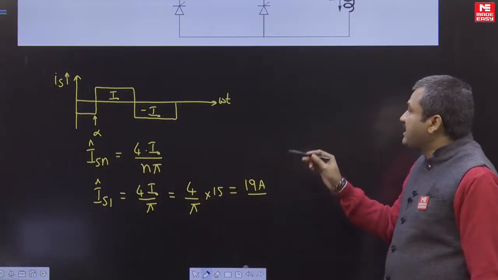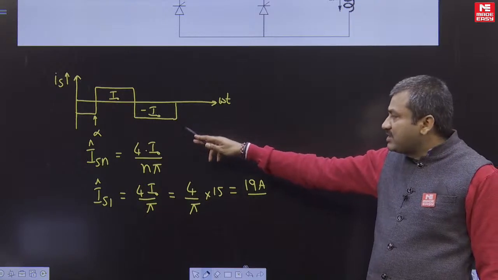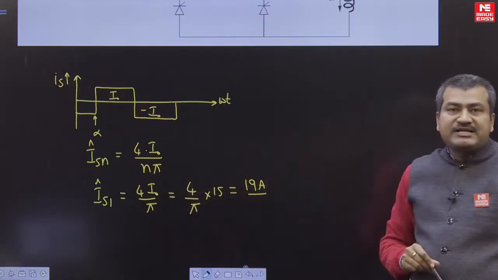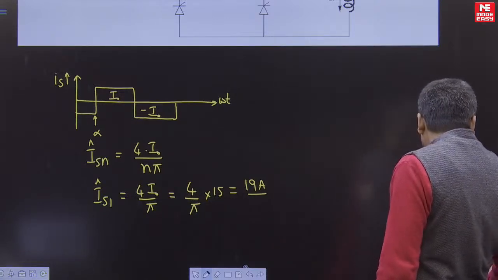So on the AC side of the converter, the supply current is a square wave. For a square wave, the fundamental RMS current is 4 I naught by pi. So the answer is 19 amperes. Okay students, so let us go to the next question.